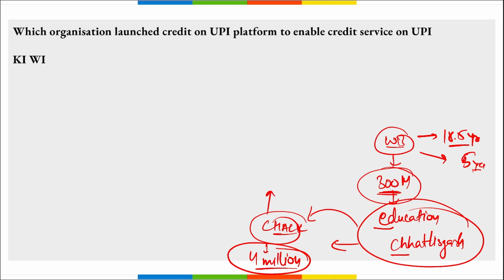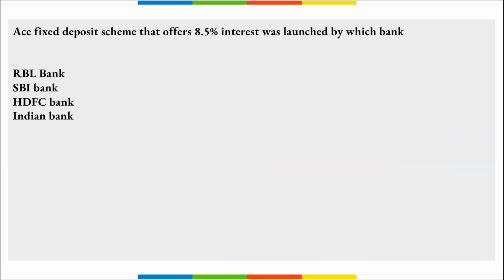And this Chalk project is for class 1 to 12, and this will offer science and commerce programs at the senior secondary levels also. Who is the Chief Minister of Chhattisgarh? Bhupesh Baghel, right? And Kanger Valley National Park is there in Chhattisgarh. Next, the ACE fixed deposit scheme that will offer 8.5 interest was launched by which bank?